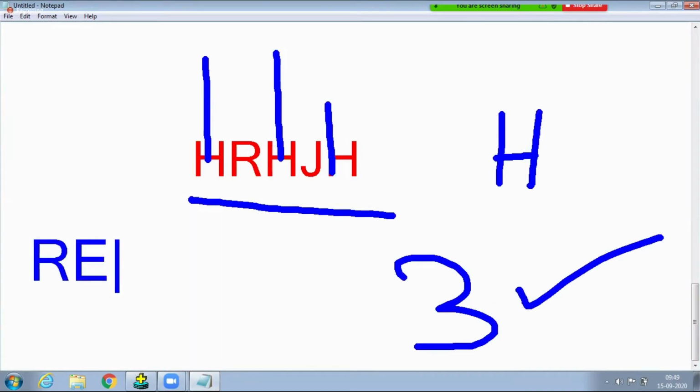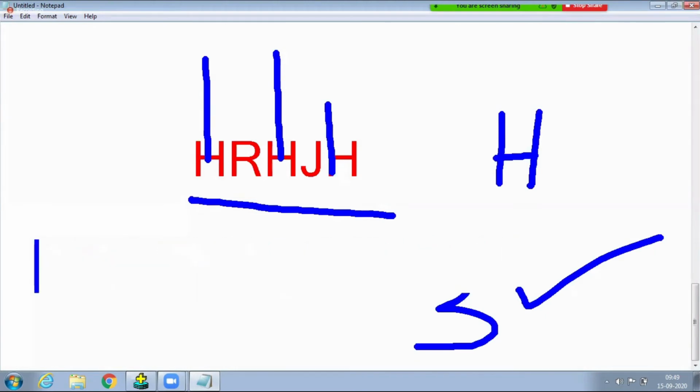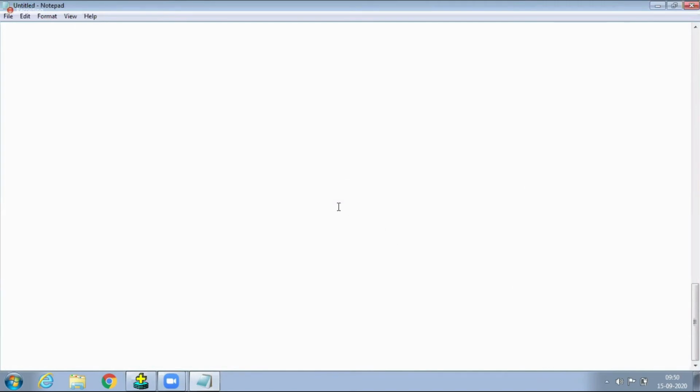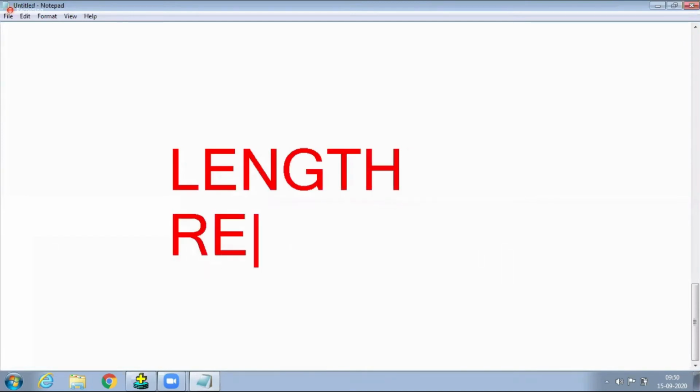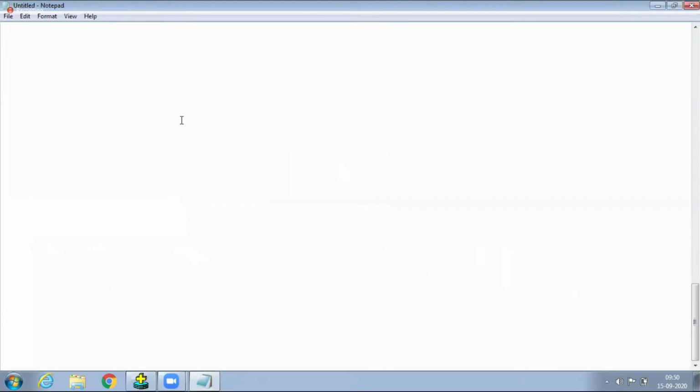in the newer version the regexp_count function is there. Through that it is very easy. But unfortunately, before Oracle 11g, if you want to achieve this type of task, we must use the replace function and also the length function. Already in yesterday's class we discussed that length is a function. And replace is also a function. What does that mean? Suppose, for easy understanding, here is a given string. For example, I'm taking the string 'sleep' as a given string, for easy understanding.